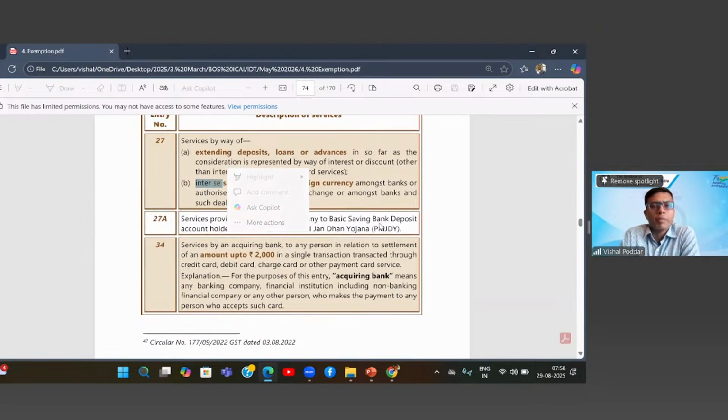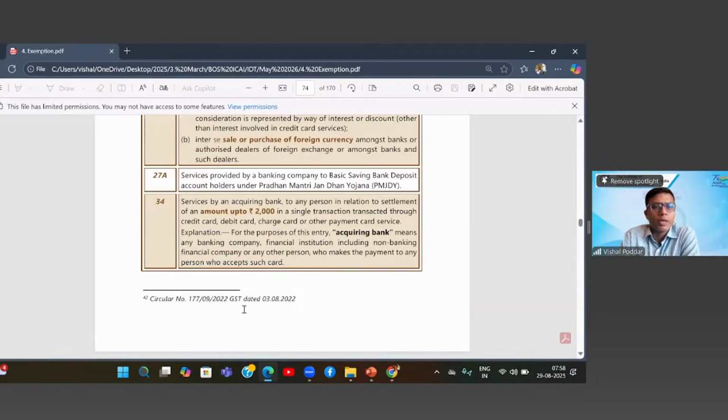Next, services provided by a banking company to a basic saving bank deposit account holder under Pradhan Mantri Jan Dhan Yojana, that is exempt, that is fine. Now comes entry 34, which is again an important and interesting entry. Now, what is 34 dealing with?